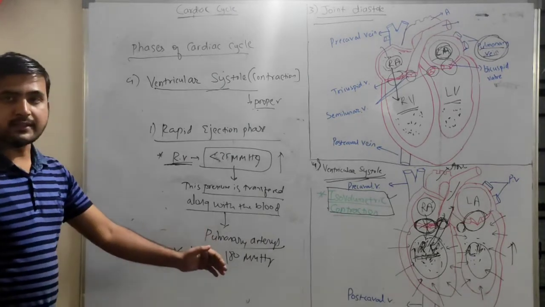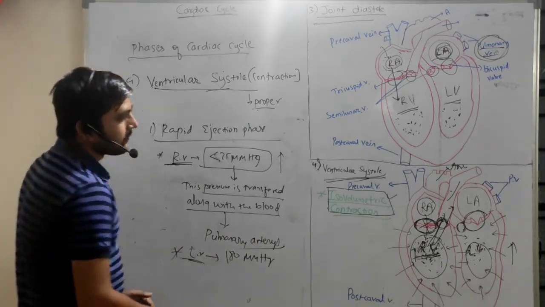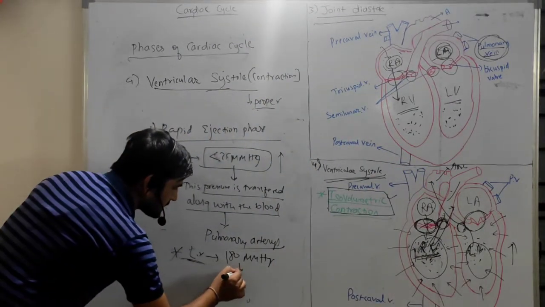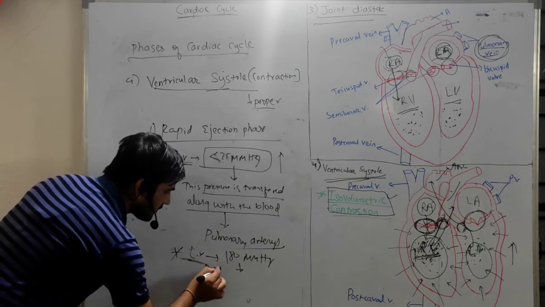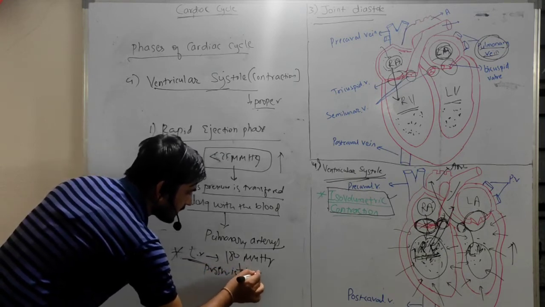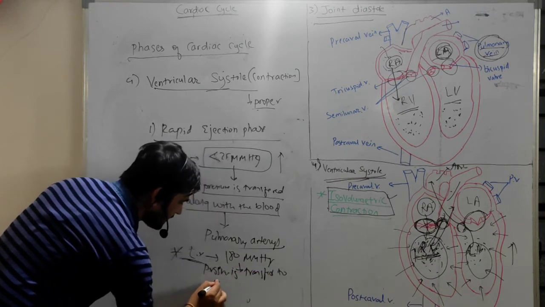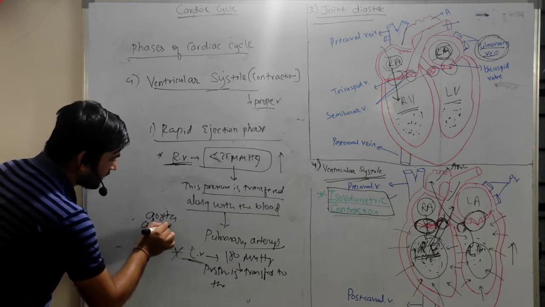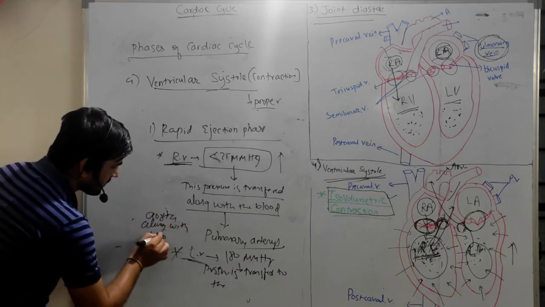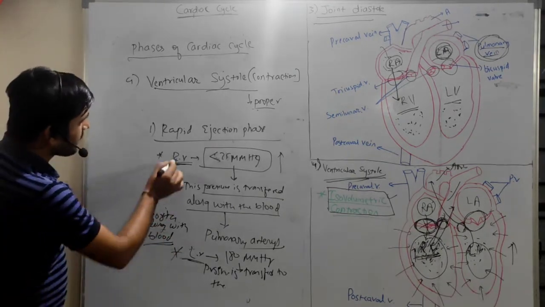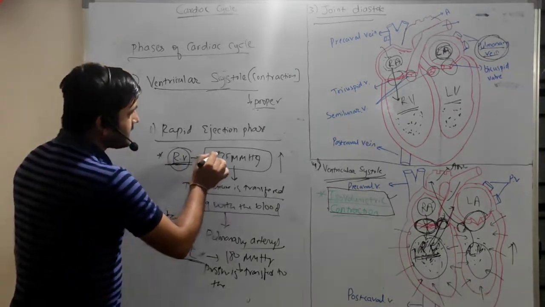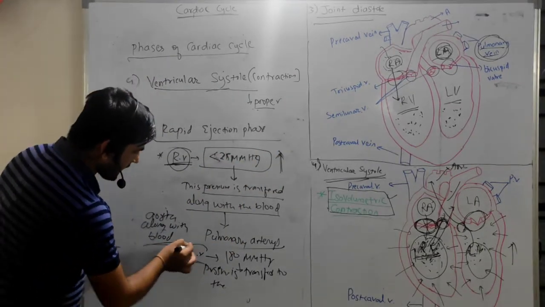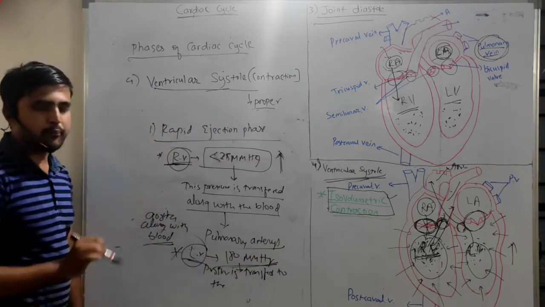So that pressure is transferred to where? This one, aorta, okay? Aorta, along with the blood. So in case of right ventricle, it exceeds 25 mmHg of pressure. In case of left ventricle, it exceeds 180 mmHg.